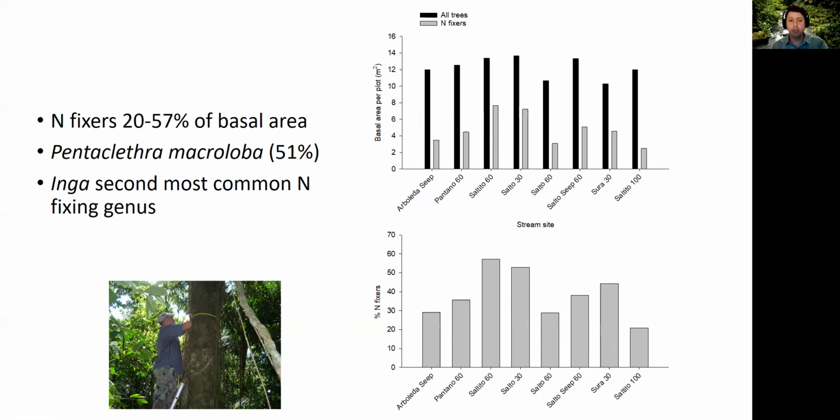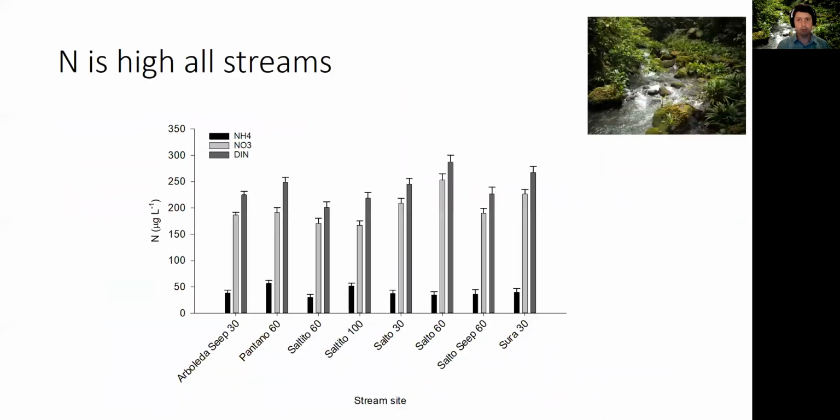I should mention the majority of this comes from one species, Pentaclethra macroloba, which makes up about 51% of the basal area across all of these sites. And then there's a couple of different species from the genus Inga that are also nitrogen fixers that are common, but these all take up 1 or 2%. So by far the most common one is Pentaclethra macroloba, which is a nitrogen fixer and which we know is a facultative N fixer related to the amount of light that is available.